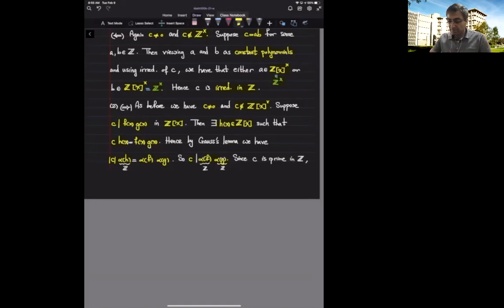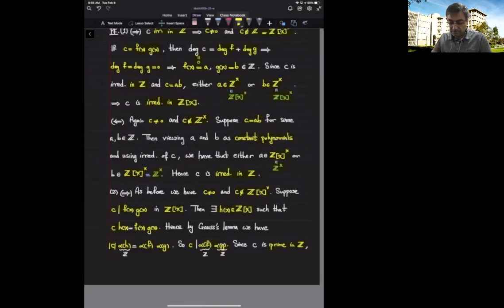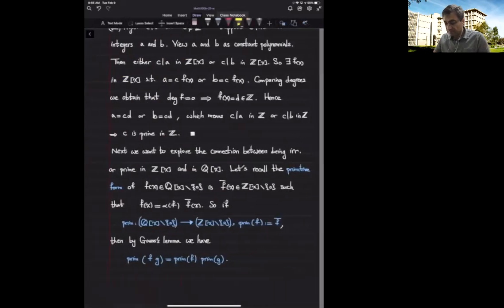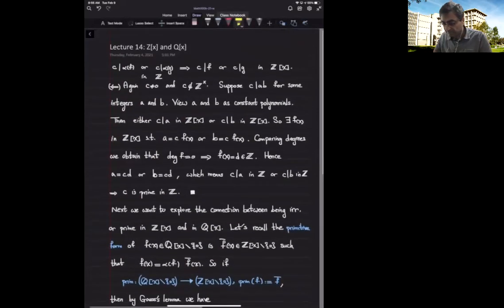Because C is prime in the ring of integers, when it divides the product of two integers, it should divide one of them. So that means C divides either the content of F or the content of G. But remember, the content of F divides F in Z[X].